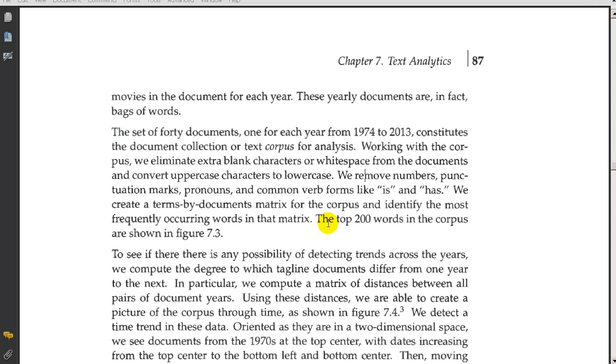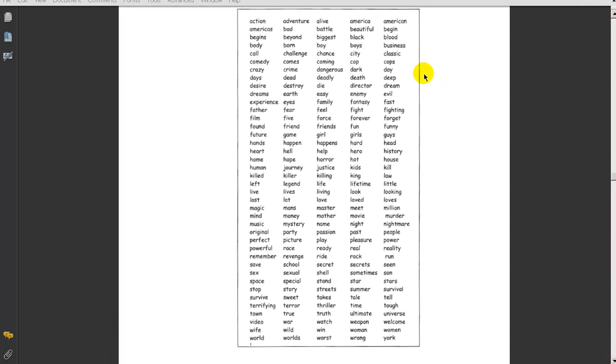And the first thing he's going to come up with is the top 200 words in the data. Now, when we talk about textual data, we usually refer to it as a corpus. So he says "in the corpus." So here are the top 200 words. I guess the most frequently occurring words in the entire set of all those taglines in that 40-year period. So you can see, and I guess it looks like it's alphabetical, right? Action, adventure, alive, America, American.